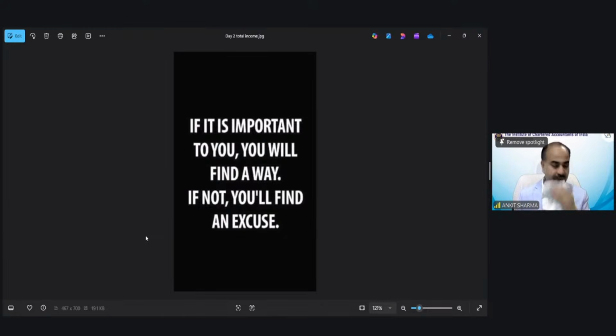Of course, this is also applicable in case of studies. If being a CA is important to you, then definitely you will find a way, whether there are problems, issues, etc., whatever it is, you will find a way to become a chartered accountant, to find the time for study. And if that is not important for you, definitely you will find an excuse that I can't do this, I would not be able to do this course. So believe me, it is really, really important to become a chartered accountant, and please find a way to do it anyhow.